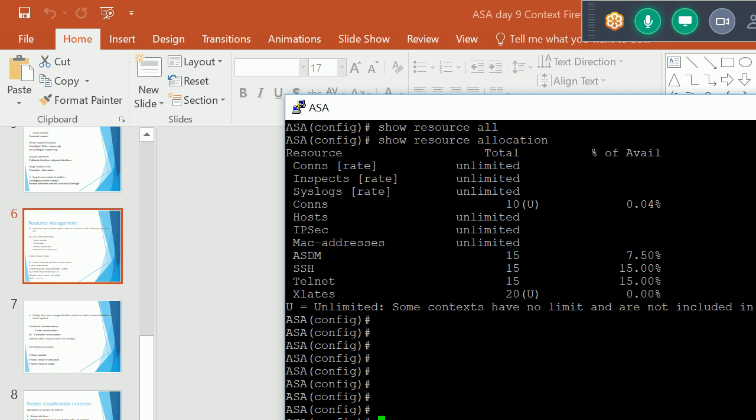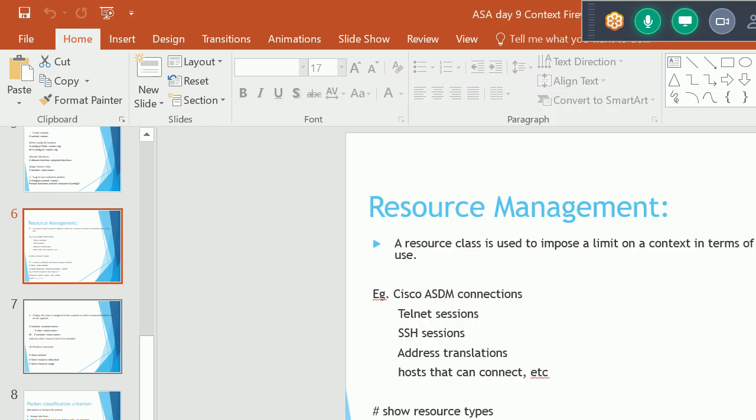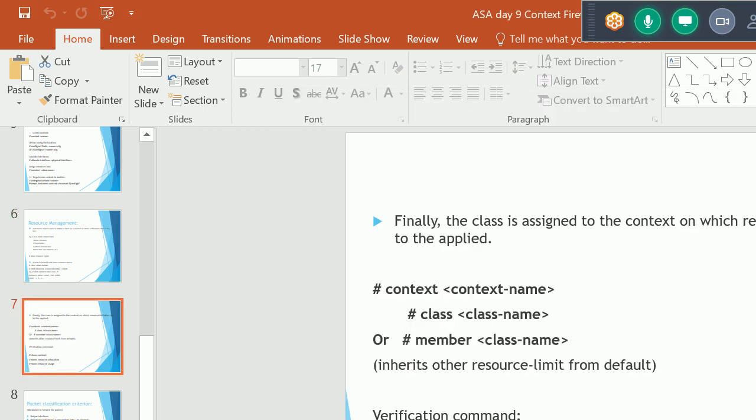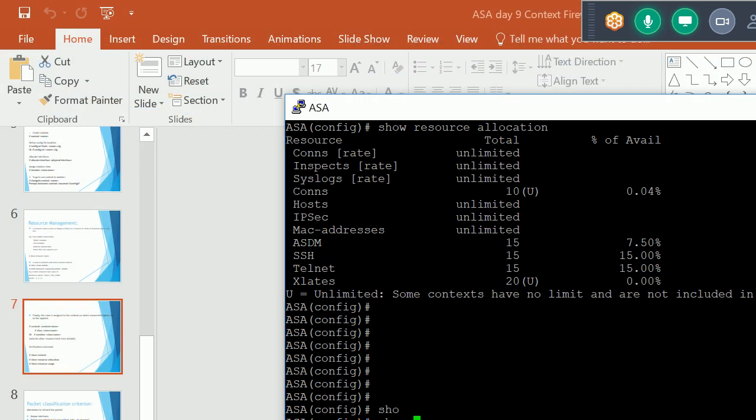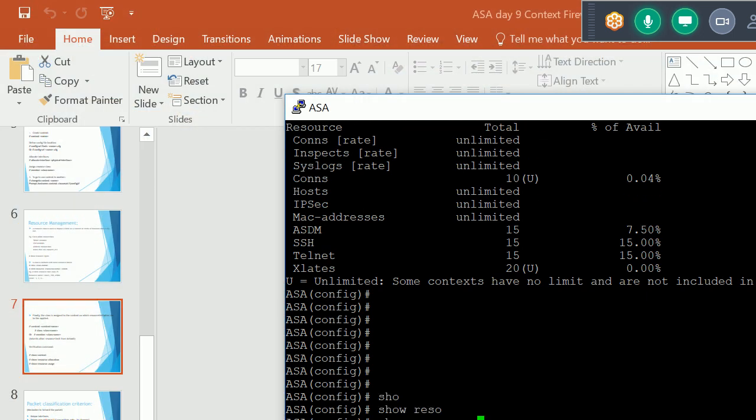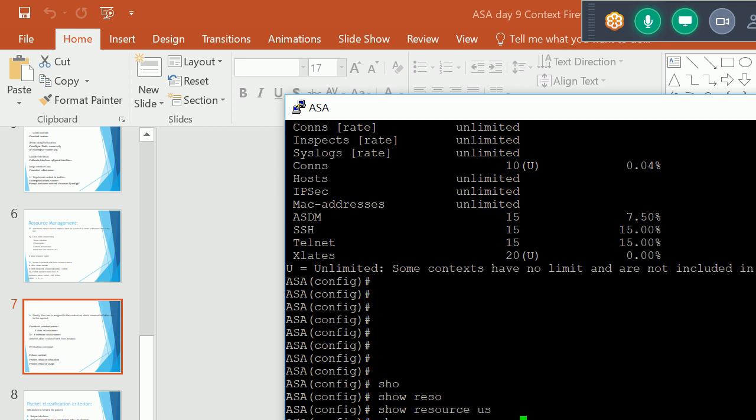We have one more command to see all the resources: show resource usage.